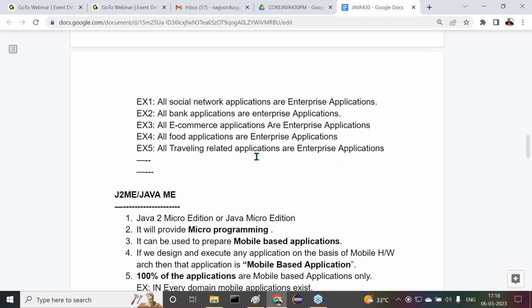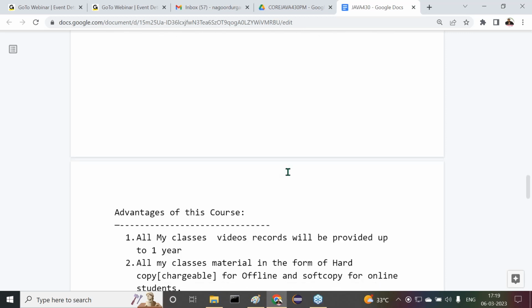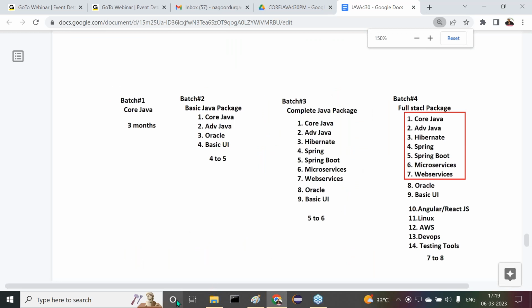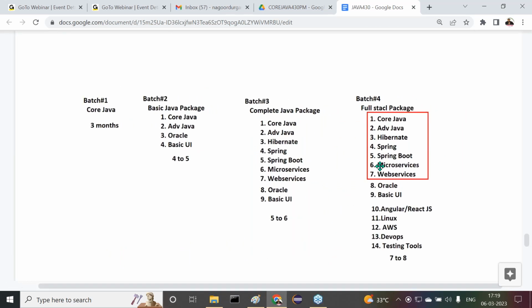All right. After completion of this total content, now observe these batches here. How many batches have I given in the list? Nearly 4 batches listed, right? In all 4 batches, if you observe this, what is my responsibility in the full stack? This total box is my responsibility. I will cover the major part of full stack Java, that is the Java stream, total Java stream. Right from core Java up to web services, we have a plan to discuss. I myself will appear for you, right from core Java up to web services.